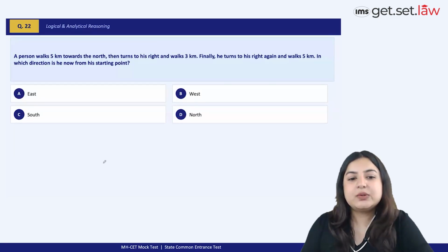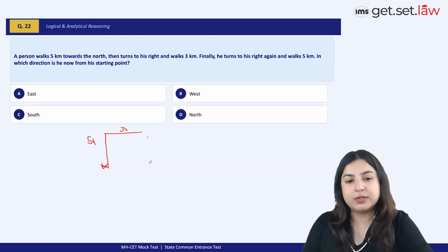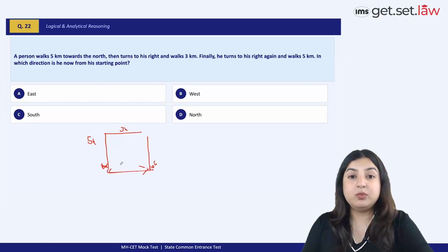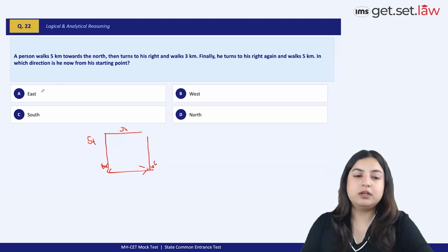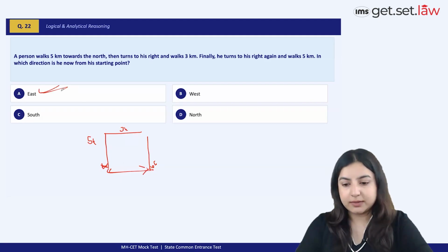All right, this again is going to be very easy. This is a person, he starts from this point, he walks 5 kilometers north, then he turns to his right, walks for 3 kilometers, and again turns to his right and walks for 5 kilometers. When you look from here to this direction, this person has actually moved east. Therefore, correct option choice is option A, east.